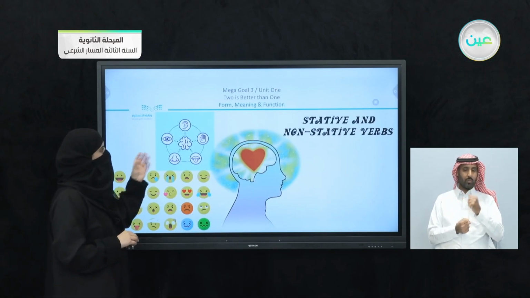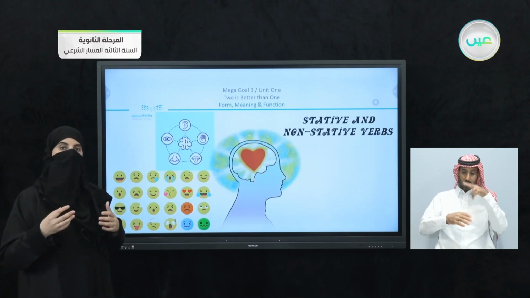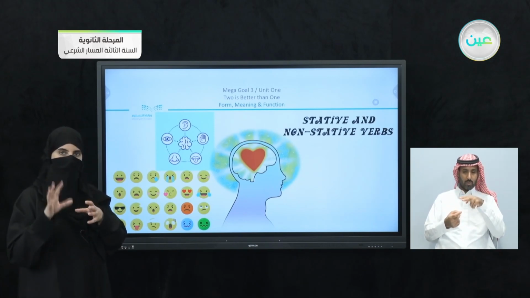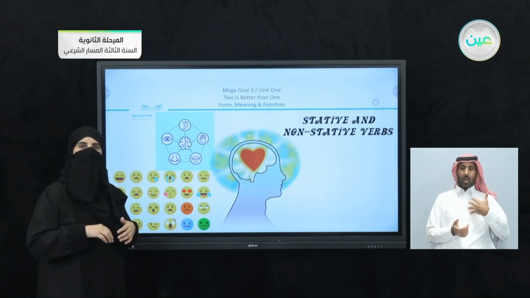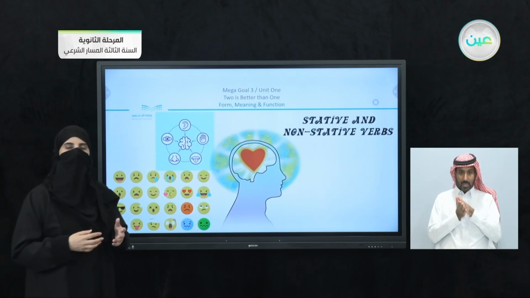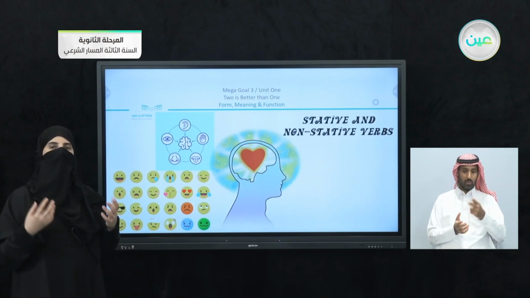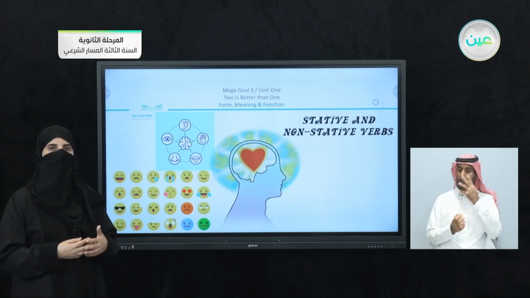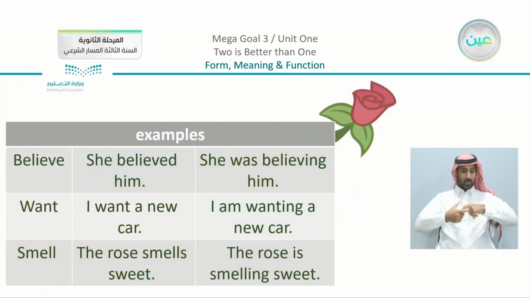We have also senses like hear, feel, see. Now here, these verbs also are not verbs that you can see. And we have also different feelings. When I feel that I am angry or worried, or let's say excited about something. Now also these are adjectives that cannot be transformed, or they cannot be seen verbs. So which means that we have here stative and non-stative verbs. Now I'm going to just move on and see what is the connection. Here we have some examples.